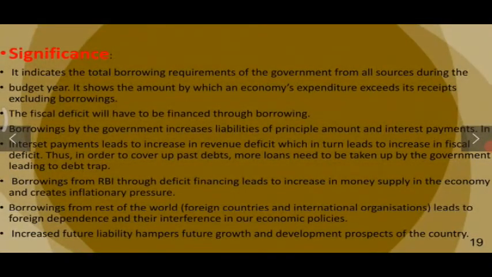fiscal deficit. It indicates the total borrowing requirements of the government from all sources during the budget year, and it shows the amount by which an economy's expenditure exceeds its receipts excluding borrowing. The fiscal deficit will have to be financed through borrowing, and borrowing by the government increases liabilities of principal amount and interest payment. Then interest payment leads to increase in revenue deficit, which in turn leads to increase in fiscal deficit. Thus, in order to cover up past debts, more loans need to be taken by the government, leading to